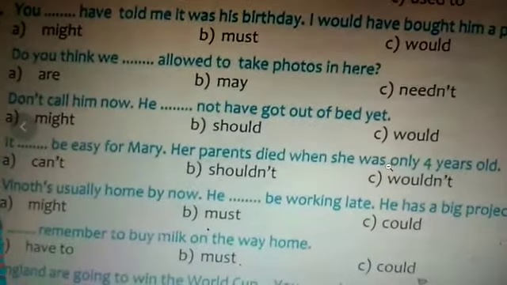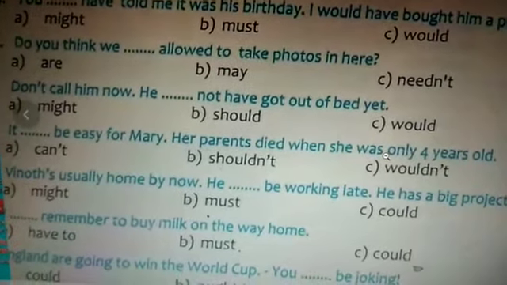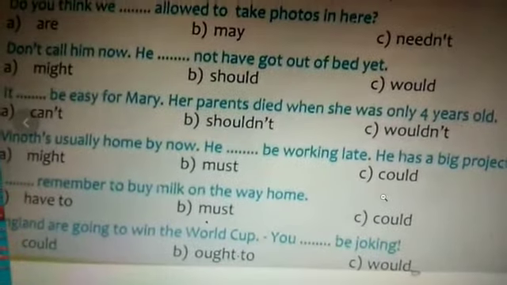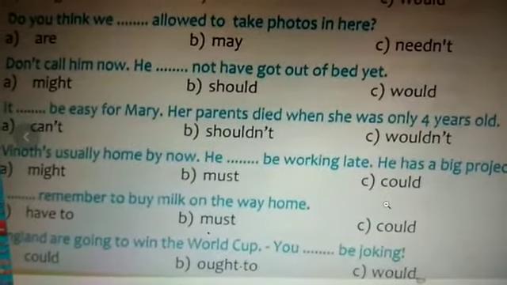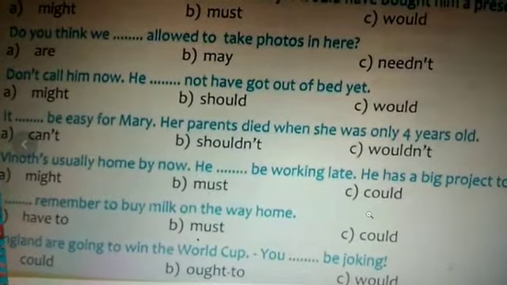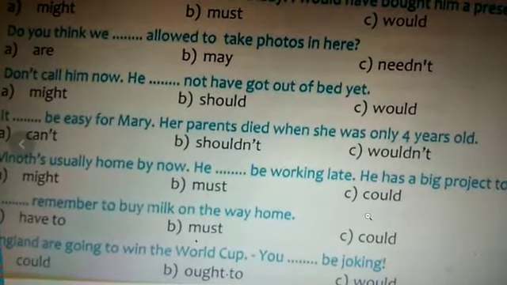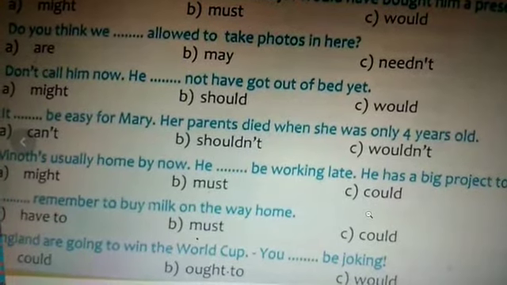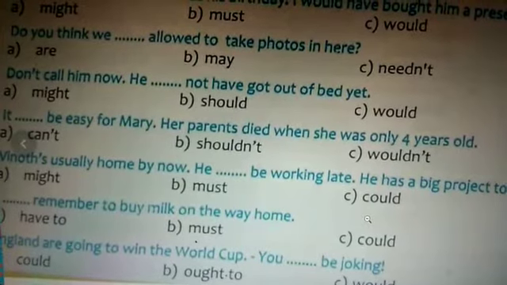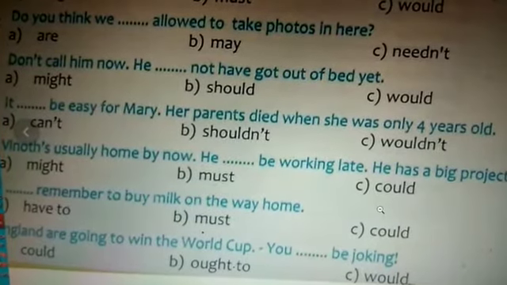Option A. Seventh one, it dash be easy for Mary. It wouldn't be easy for Mary. Her parents died when she was only 4 years old. That is option C. Eighth one. Vinod's usually home by now. He might be working late. So what is the option? Option A. Ninth one. I must remember to buy milk on the way home.